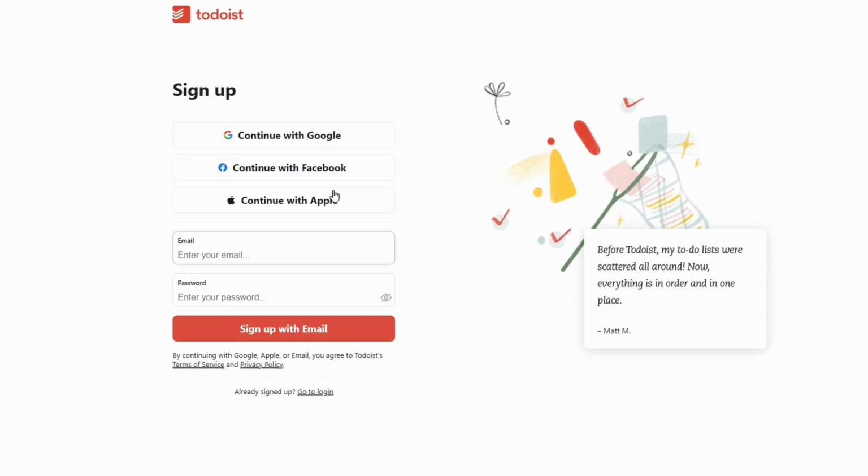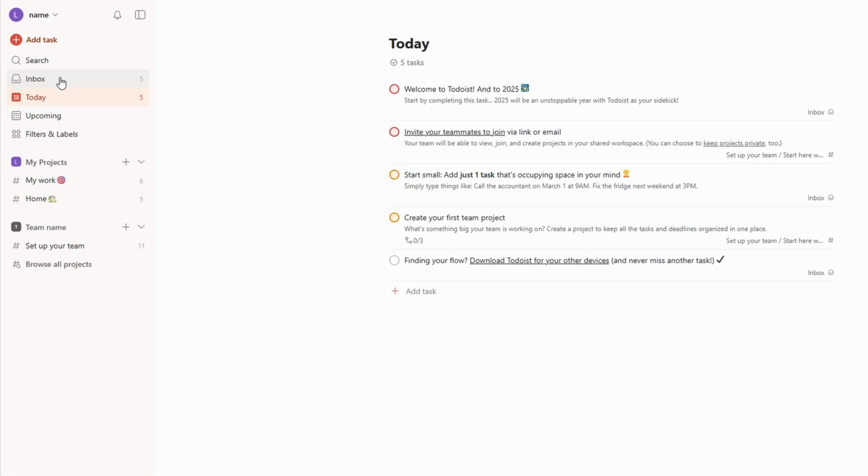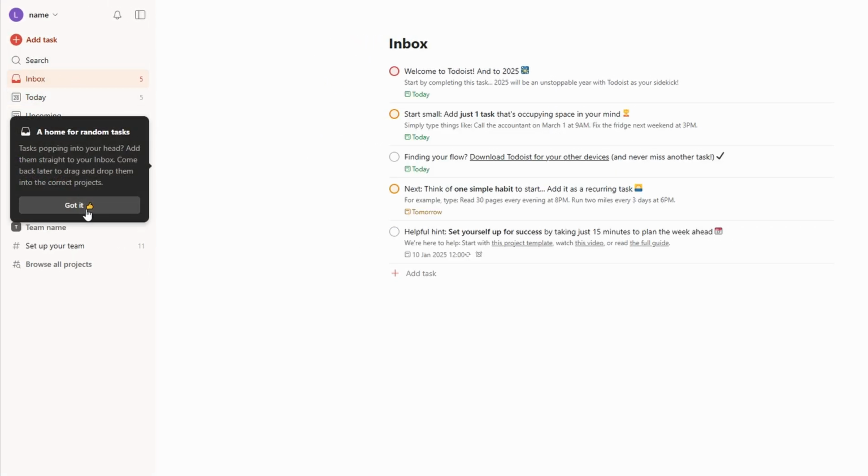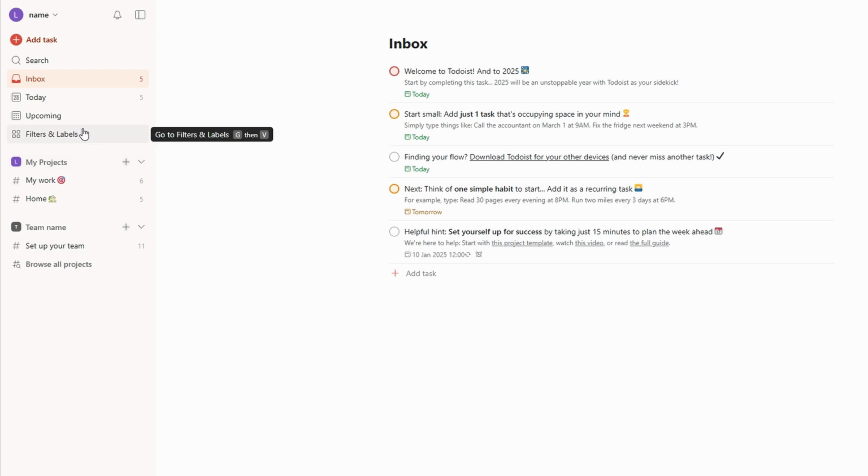Todoist's simple yet powerful interface is designed to help you stay organized without overwhelming you with too many options. Whether you're managing work tasks or personal to-dos, you can easily start building your task list and gain clarity on what needs attention first. Todoist uses a simple system of sections and tasks to help you break down large projects into manageable pieces.